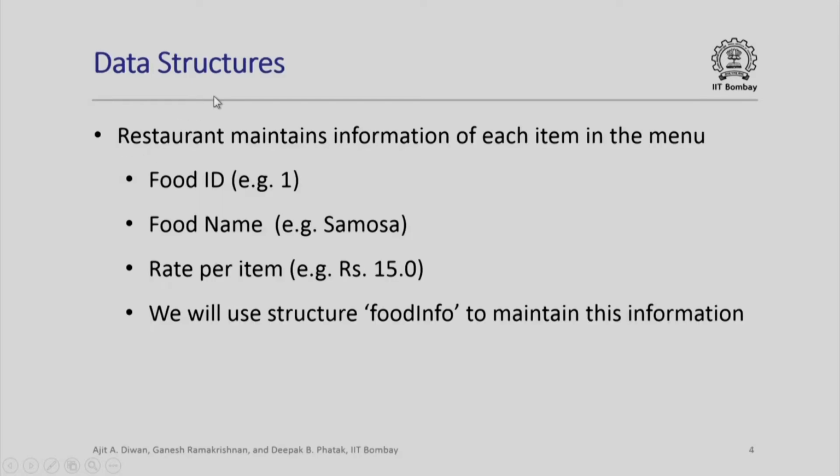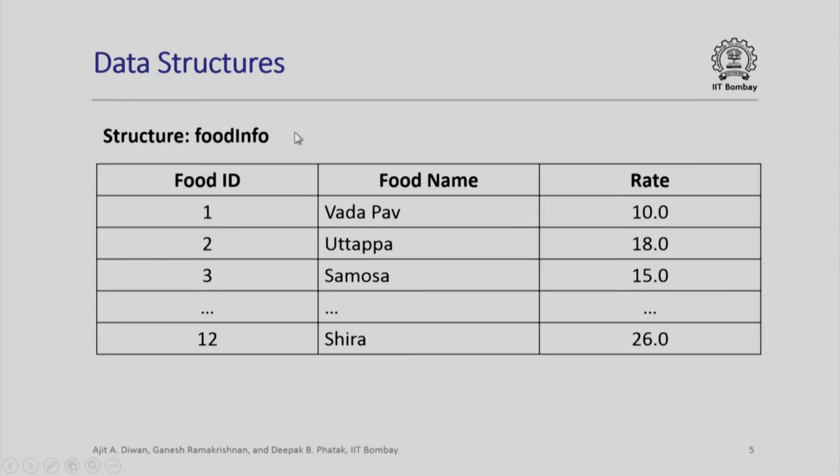We will need some data structures to represent various entities. So, we know that the restaurant maintains information about complete details of the menu. Menu has multiple items. So, we will assume that we have a food ID, we have the name of the food item like samosa, we have rate per item like 15.0 rupees. We will use structure food info to maintain this information. So, this is an example of typical data in the structure food info. You have food ID, you have food name, rate, etc.